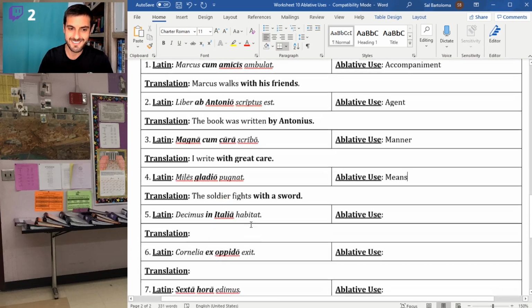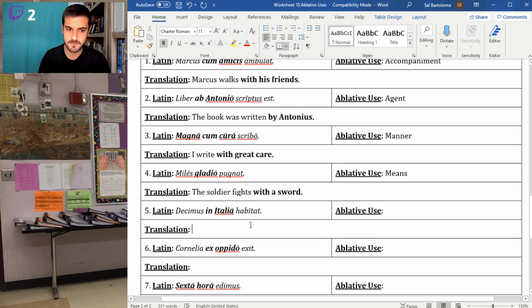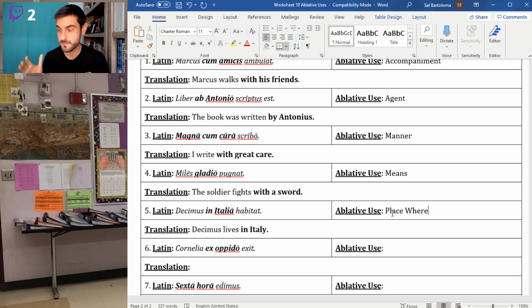Decimus in Italia habitat, right? Decimus lives in Italia, in Italy. So that's telling me where he lives. So that's ablative place where. And yes, these are the examples from the front, but I wanted to start you guys off with some easy ones.